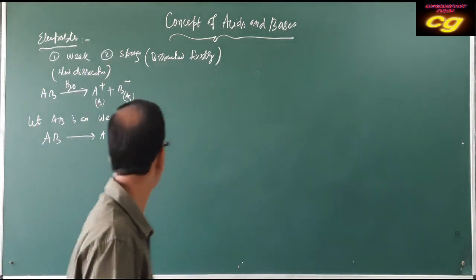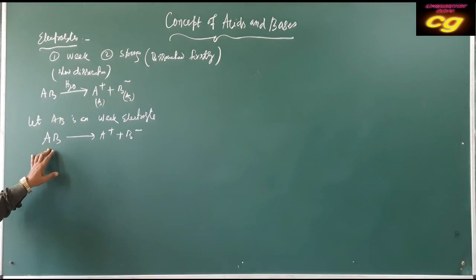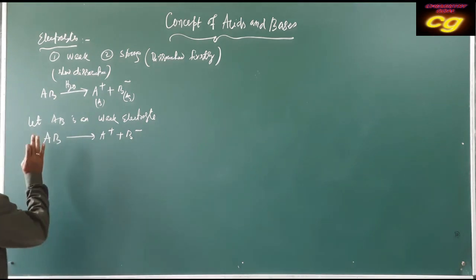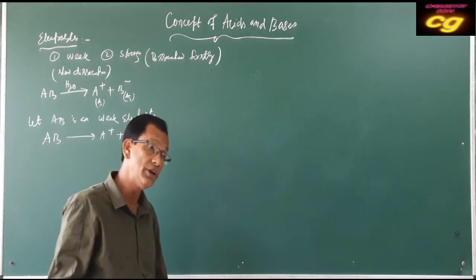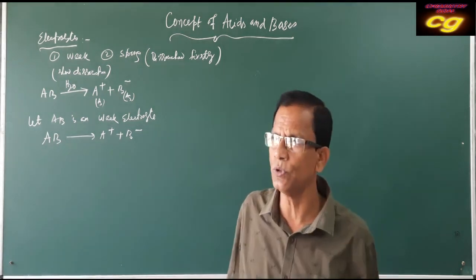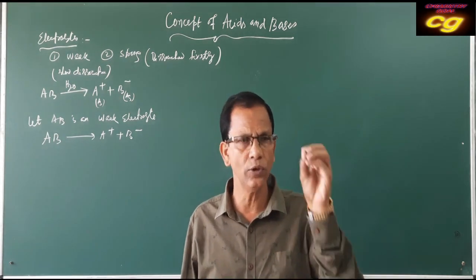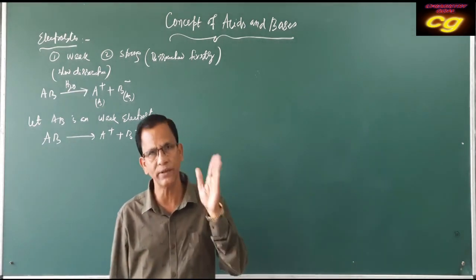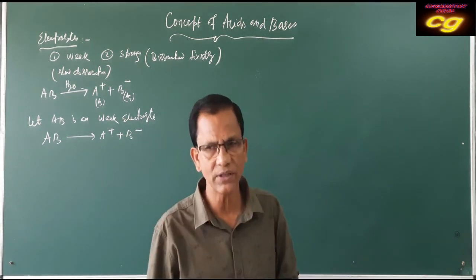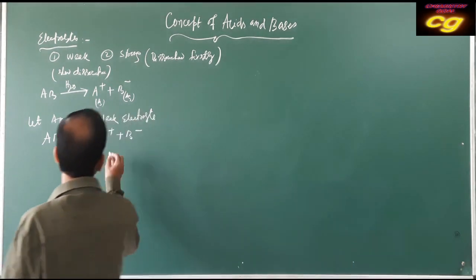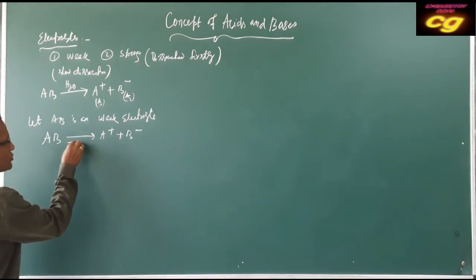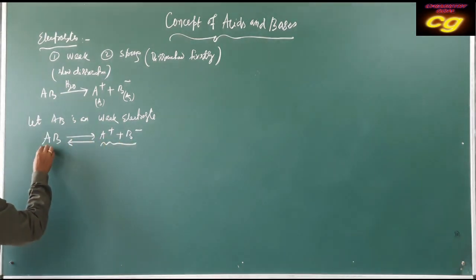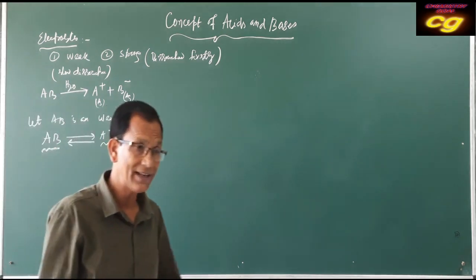Some undissociated particles of reactant remain in the solution. So AB will not completely dissociate. As you have read in equilibrium, when some undissociated mass remains, there will be equilibrium between the dissociated and undissociated parts. So it exists in equilibrium.